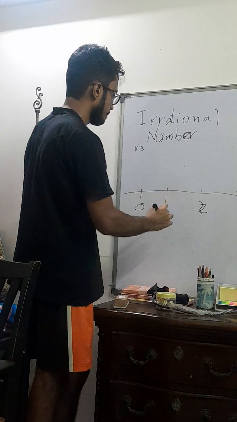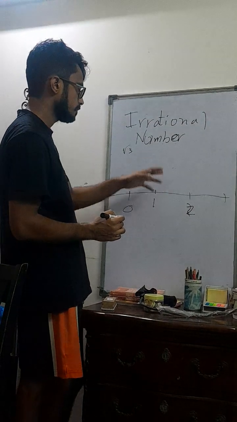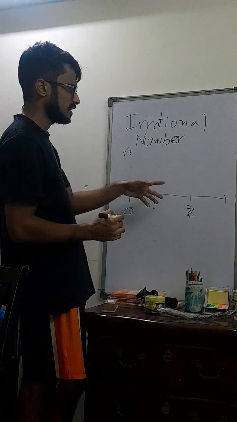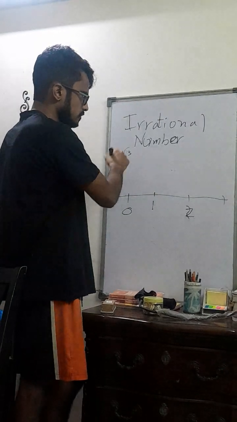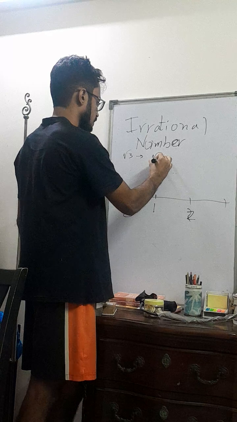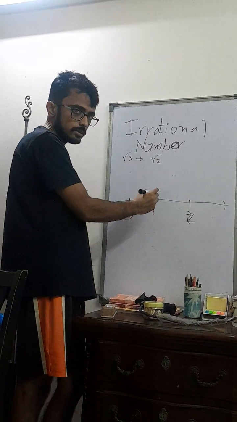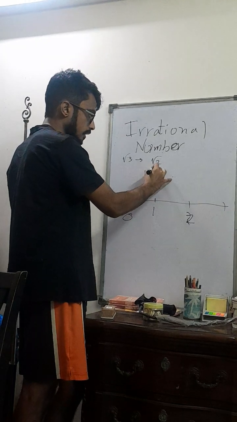Base is 2, root over a squared plus b squared. A squared has to be 2 and b squared has to be 1, which means a has to be root 2. So to get root 3, we need to first find root 2. So yes, first find root 2. To get root 2, horizontally it's 1, vertically its height also has to be 1, right?